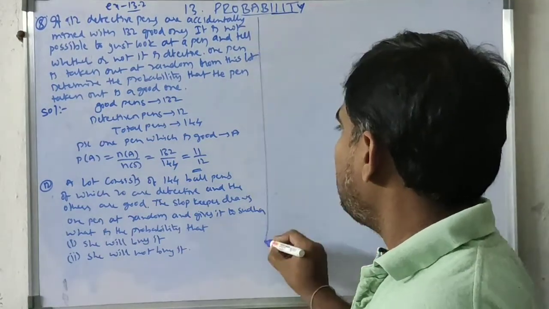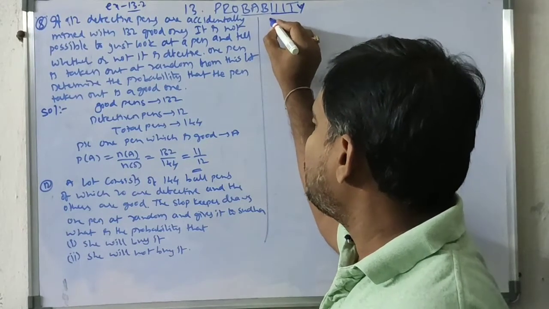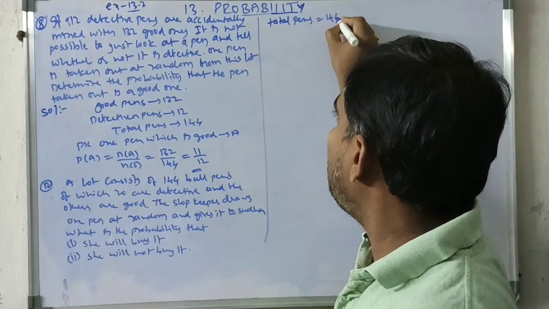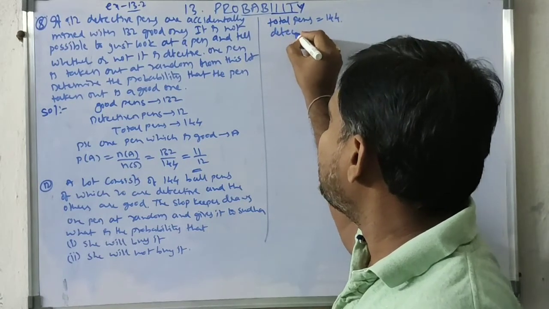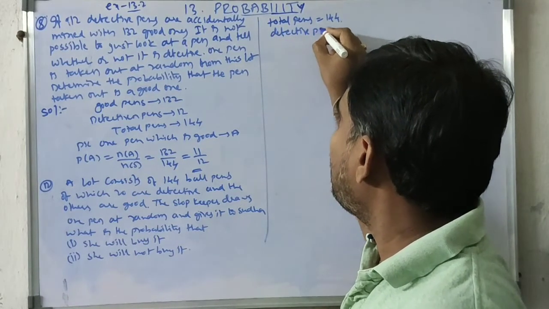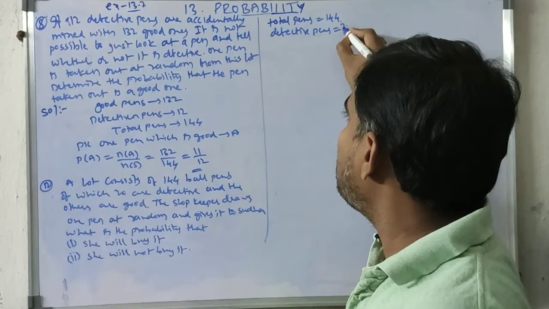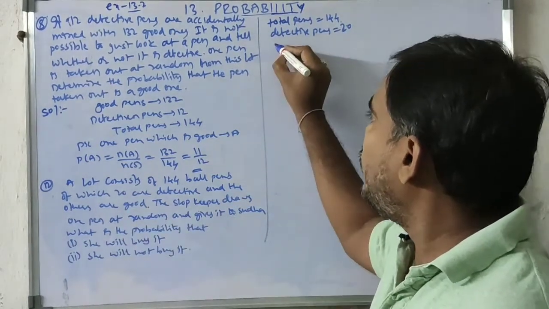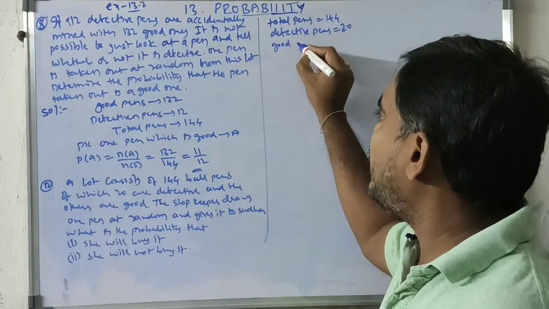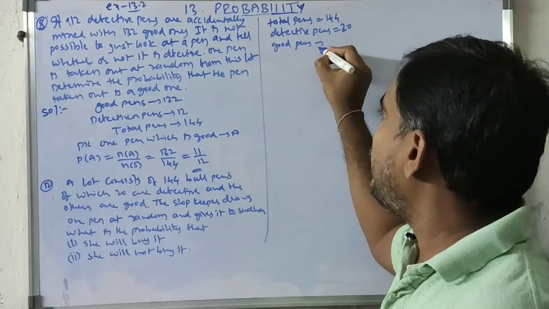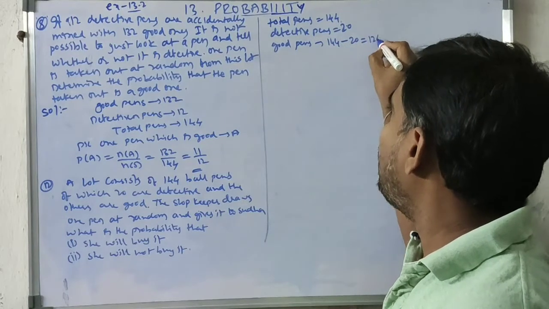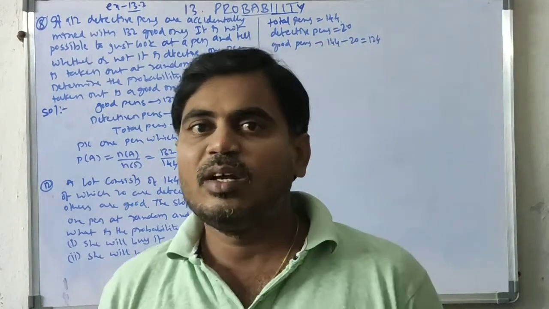First, total pens equal to 144. Defective pens equal to 20. So good pens are the remaining non-defective pens. Good pens equal to 144 minus 20, equal to 124. So 124 pens are good pens.